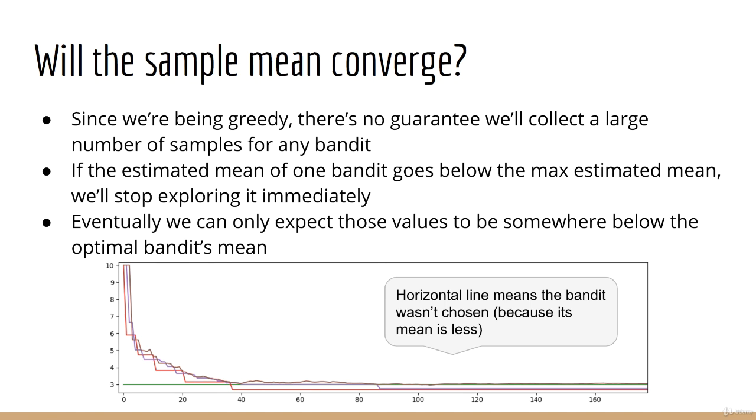In fact, we can't even expect the optimal bandit to have a good estimate of the true mean, because the initial value could have been so high and the number of trials low enough that the estimated mean is still an overestimate by the end of the experiment.